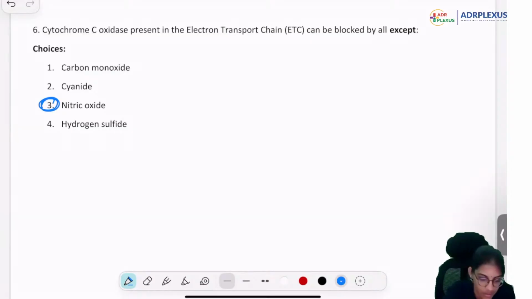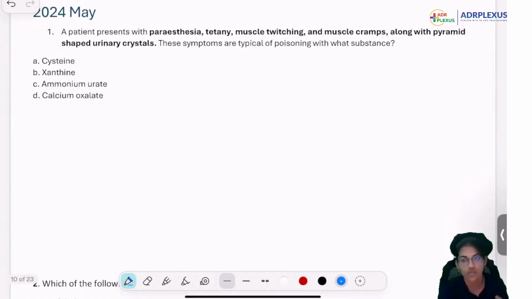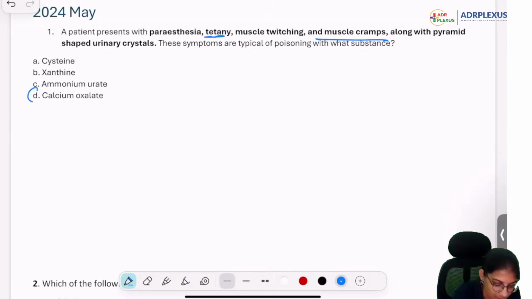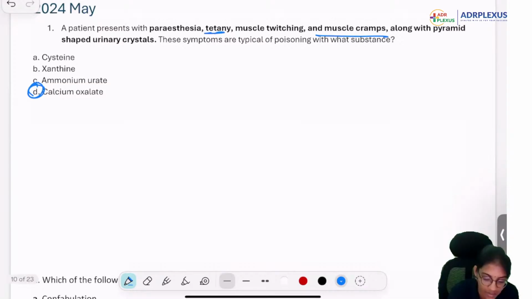All right, good. Okay, the previous, so you can see the pattern, right? Like in November of last year they asked 6 questions, but in the month of May they asked around 12 questions, right? So it doesn't mean that they won't ask in November. They vary from 6 to 12 questions. That's the average that we are seeing. All right, what is the crystal that we are seeing? See, with the muscle features itself, you can say tetany, muscle cramps. Very good. Calcium oxalate.